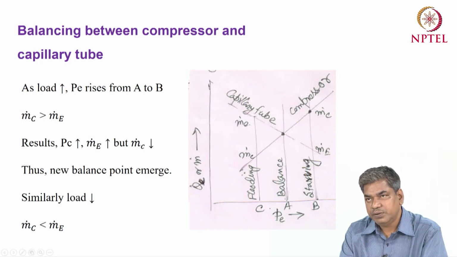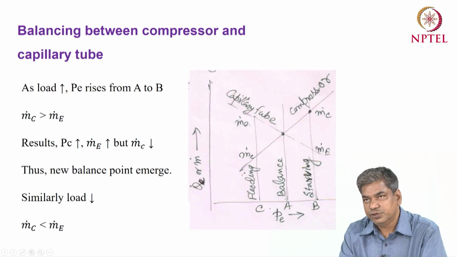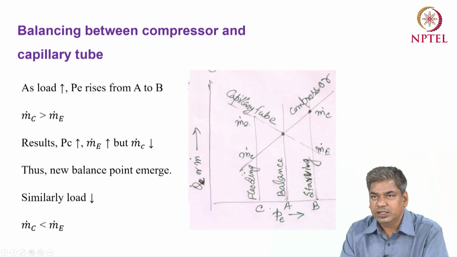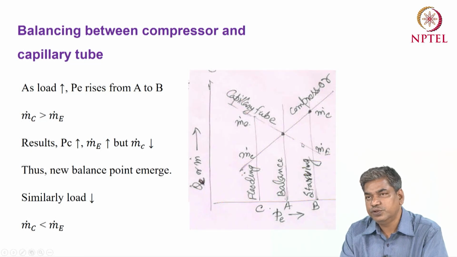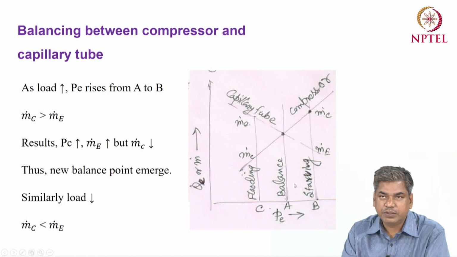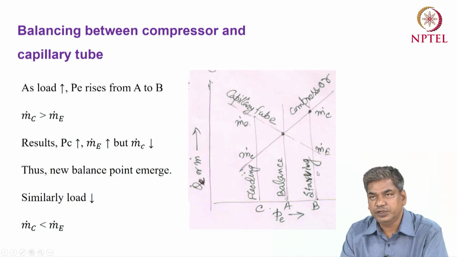That means the evaporator mass will be reduced and the condenser mass will increase. That condition is called the starving condition. Okay, so if there is any mismatch between the compressor and capillary tube mass flow rate, then either the extra mass will be stored in the condenser or the extra mass will be stored in the evaporator.